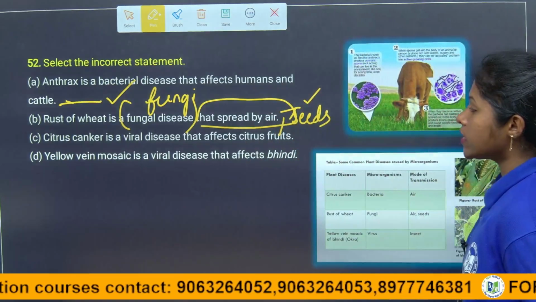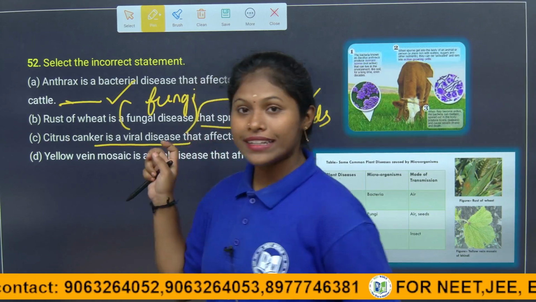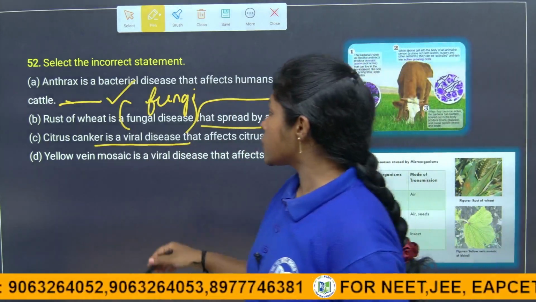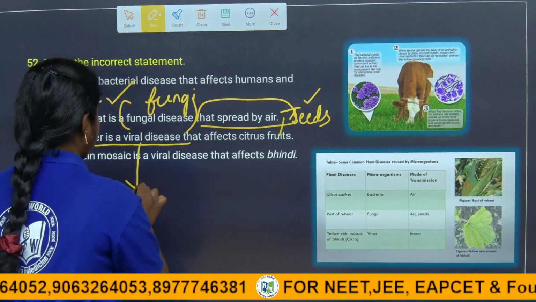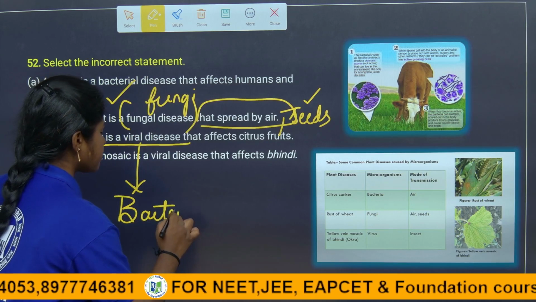Coming to the next statement, children, citrus canker is a viral disease, they are saying. No, it is an absolutely wrong statement, because citrus canker is caused by bacteria.